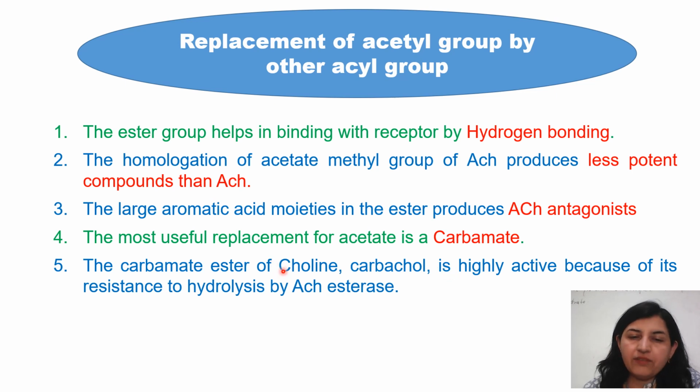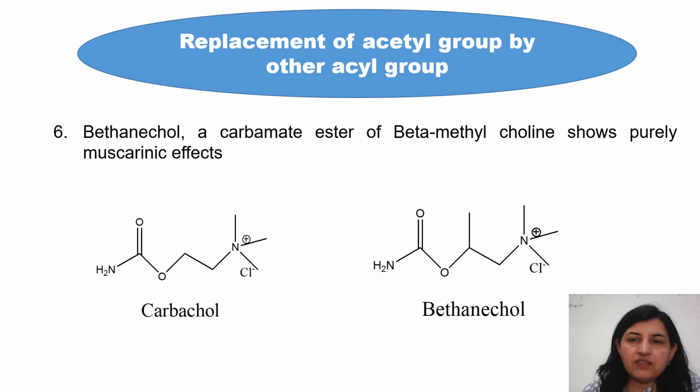So carbamate esters of choline, carbachol, are highly active because this carbamate COONH2 makes them resistant to hydrolysis by the esterase enzyme, acetylcholinesterase. That's why they remain in the body for a longer period of time, and they show good effects.